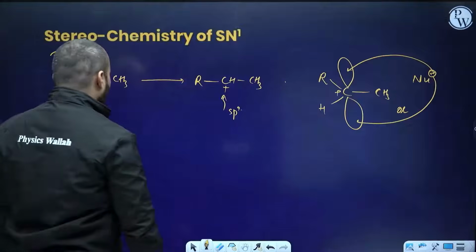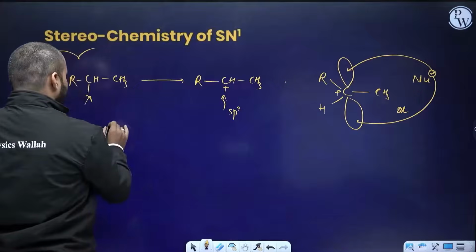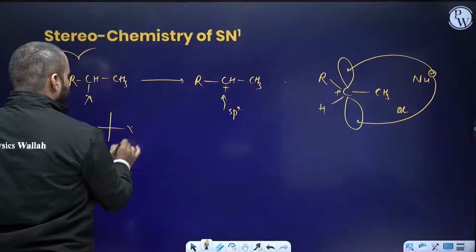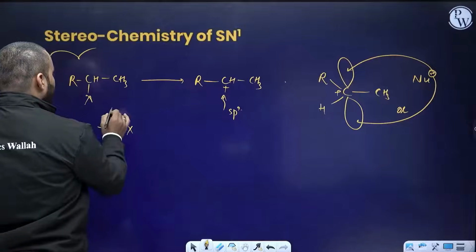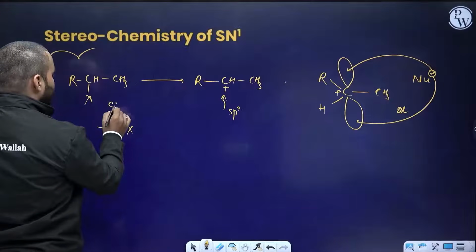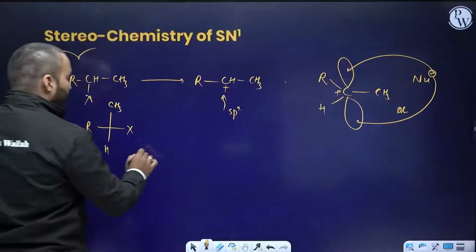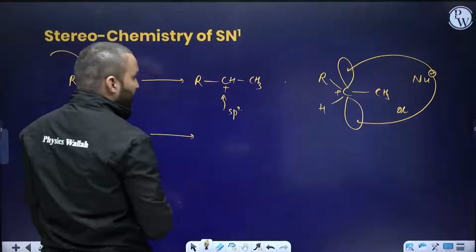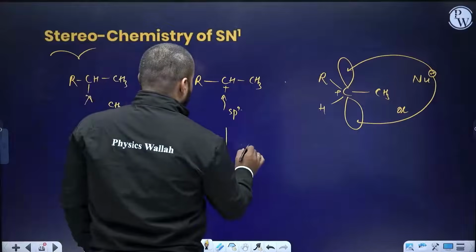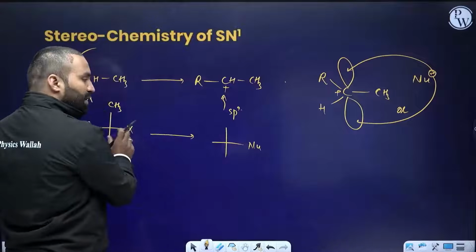If you had X here, let's say this is CH3, this was R, this is H. If you have the SN1 mechanism going on, there will be two products formed. One, the nucleophile comes where the X was present.